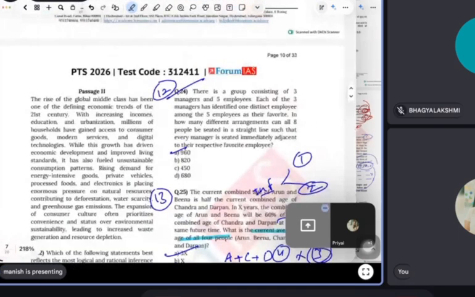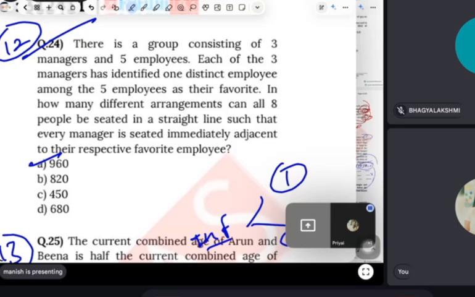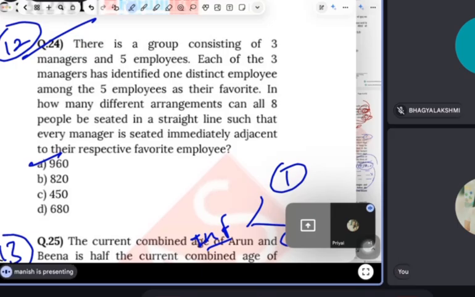Read this question, Priyal. There is a group consisting of 3 managers and 5 employees. Each of the 3 managers has identified one distinct employee among the 5 employees as their favorite. In how many different arrangements can all 8 people be seated in a straight line such that every manager is seated immediately adjacent to their favorite employee?